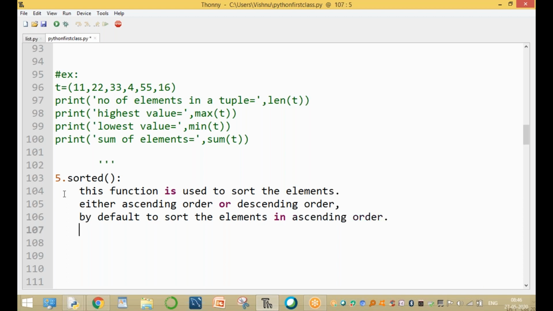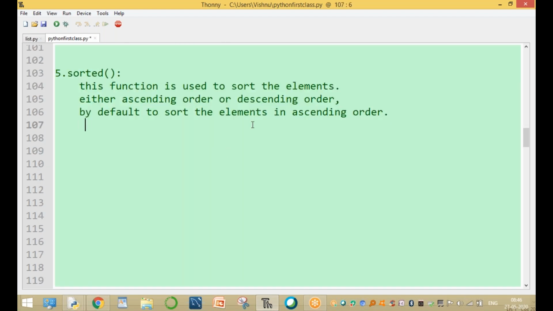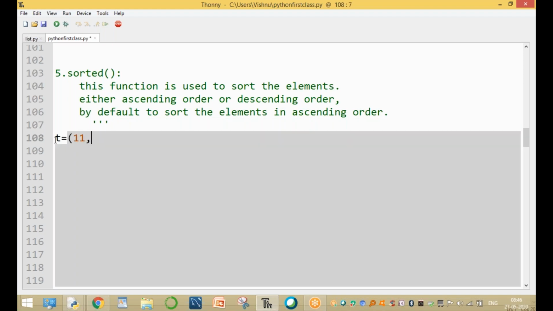Ascending order. By default, the order is ascending order. Clear, guys? It is a sorted element. By default it is ascending order. Okay. Now, for example, t equal to, for example, 11.